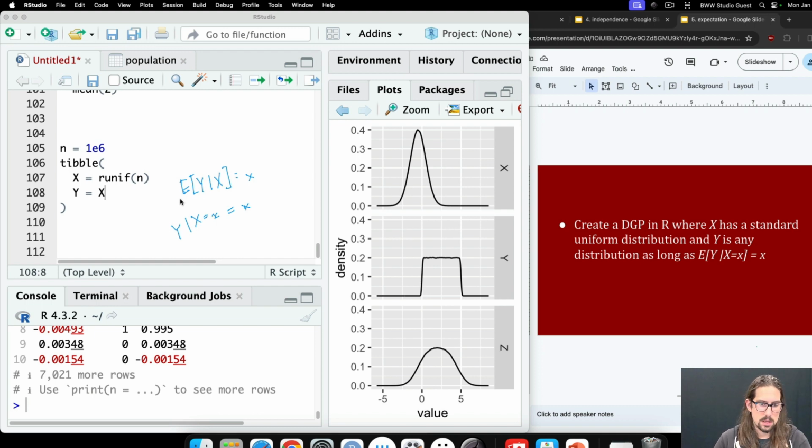So it does not have to be so simple. I could do a normal random variable, and I just have the mean be x. Something like this. So now at each value of x, y is a normal random variable, but its mean is exactly whatever value that x took. So this also works for this problem. And there's many other things you could do as well, but these are two simple choices.